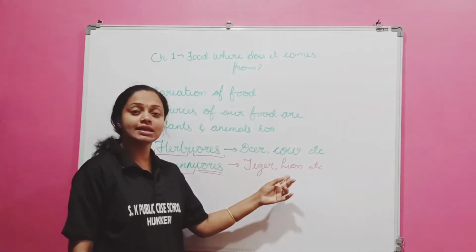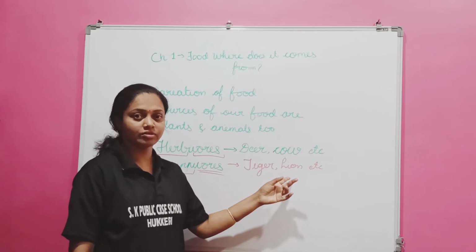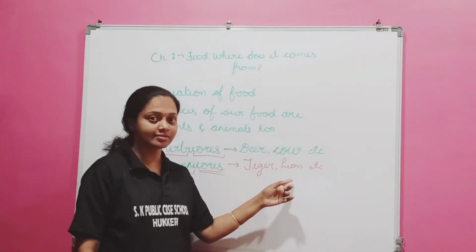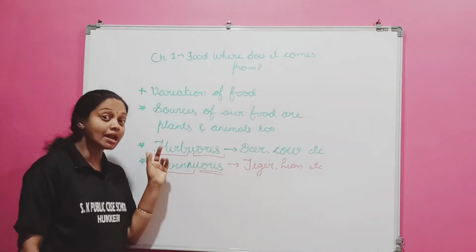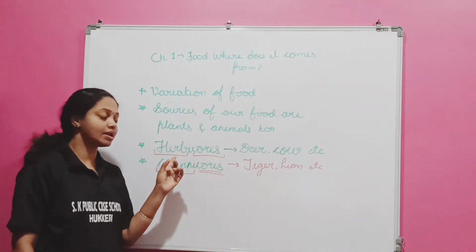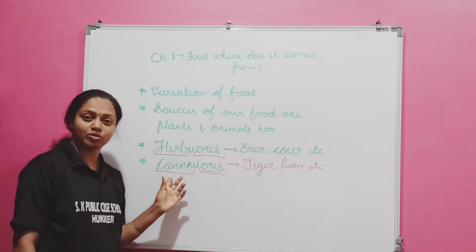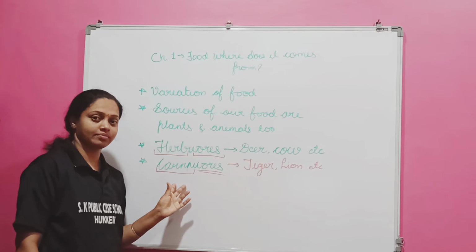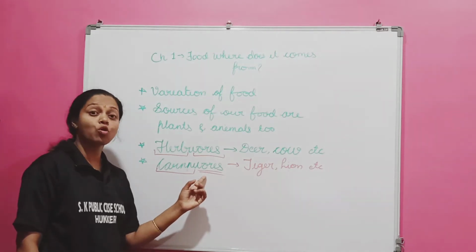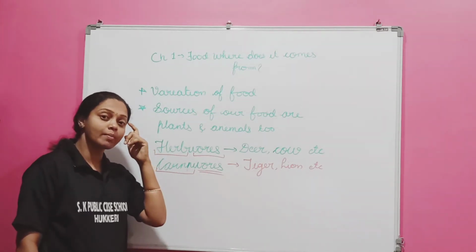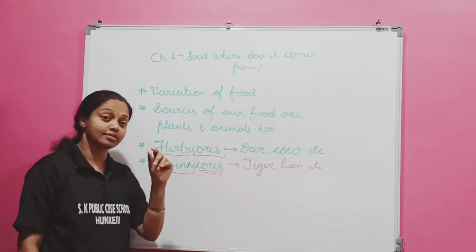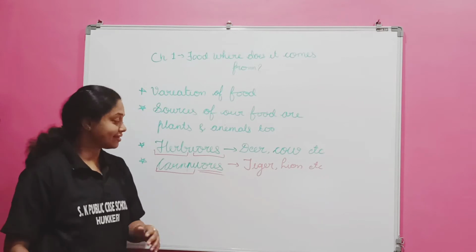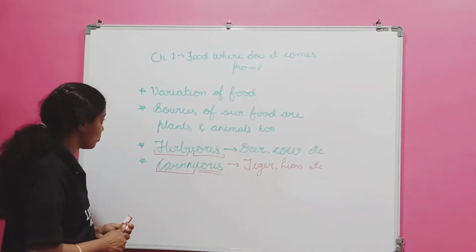No, it's a lion. Understood? Tiger, lion. Is it clear? And herbivores, carnivores. It is not pronounced as ores. It is to remember to write the correct spelling. That is the technique.